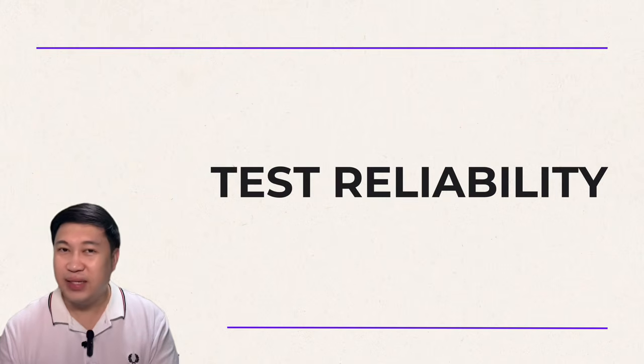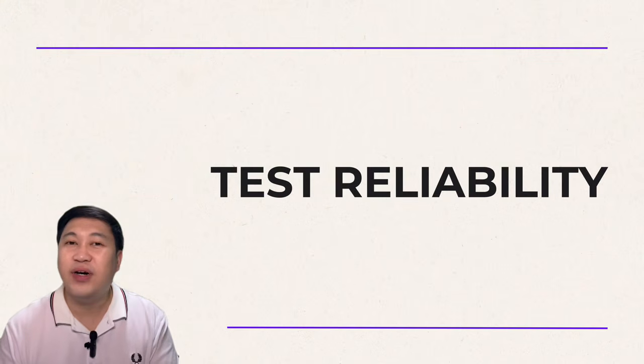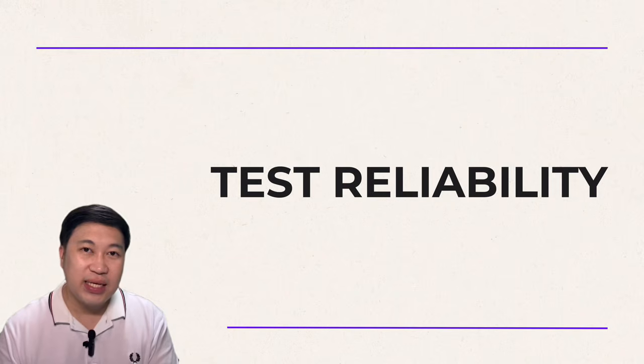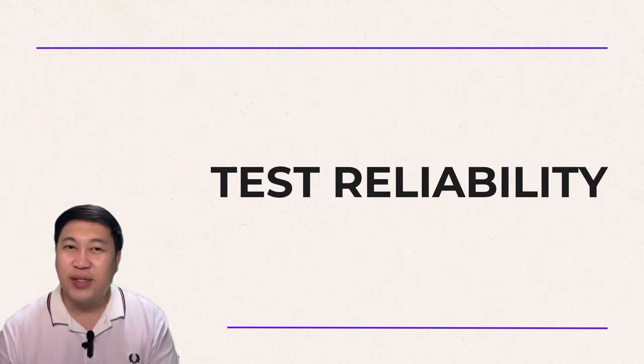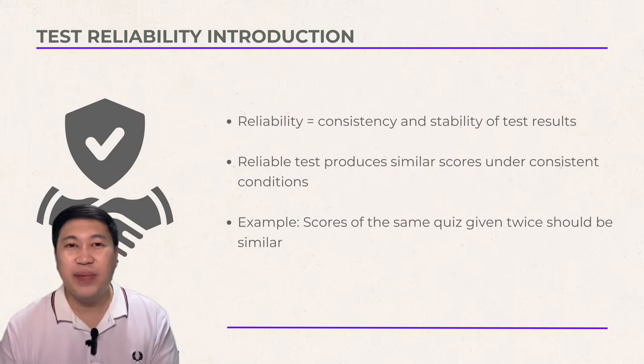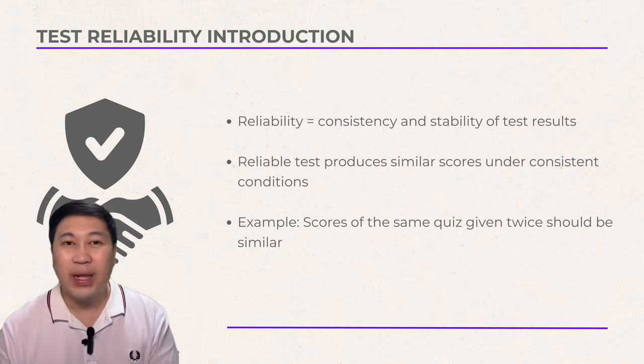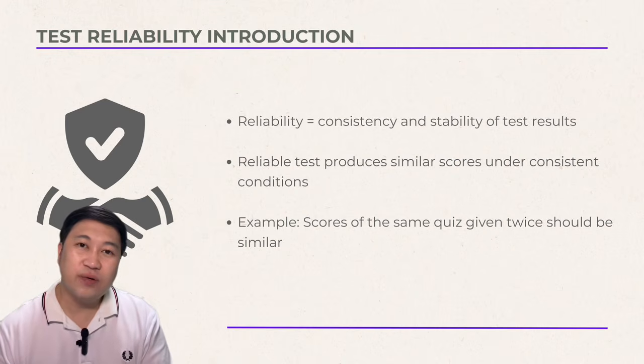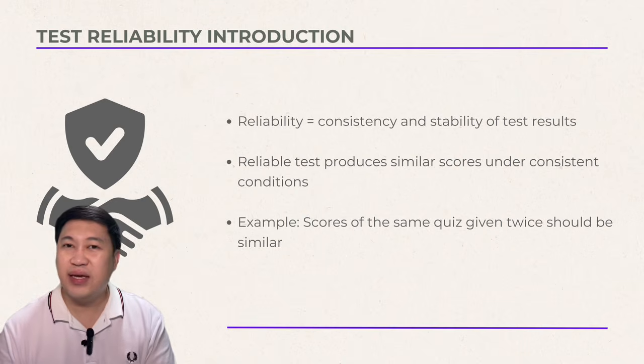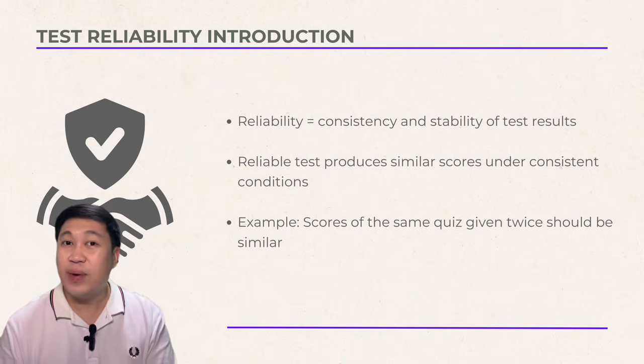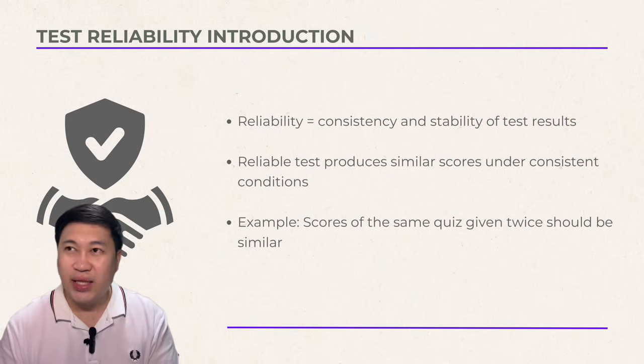Test reliability. So now, let's move on to the second important property, the reliability. So simply, reliability means consistency. The stability of a test's scores over time or across test versions. So let's say you took my psychology quiz today and you got 85 out of 100.